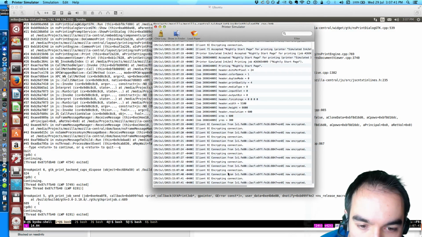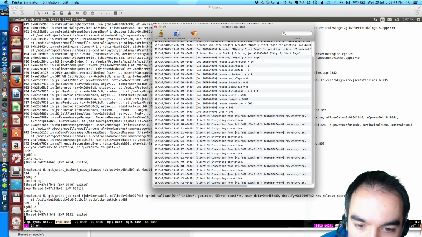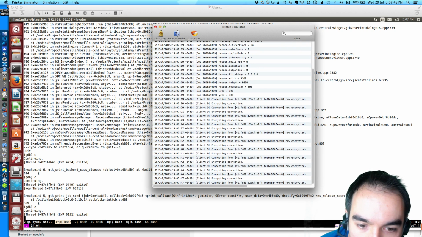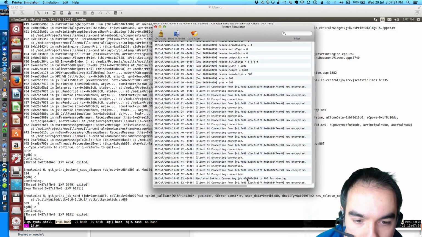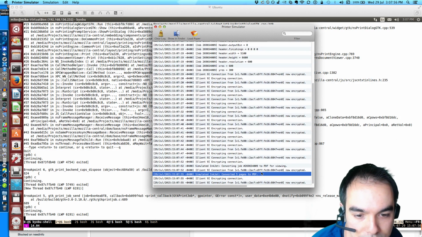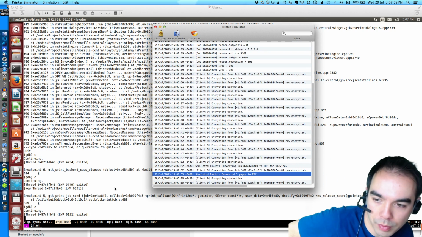It's going to tell me how many pages. Holy smokes, what are you doing? Take your time, printer simulator. There we go. 5 pages. 5 pages, as one would hope.